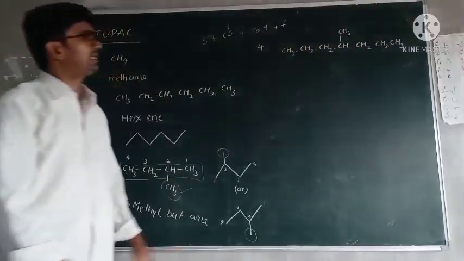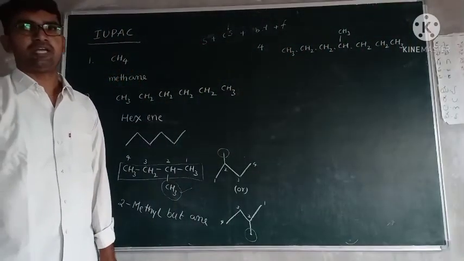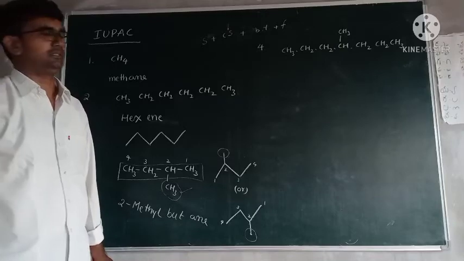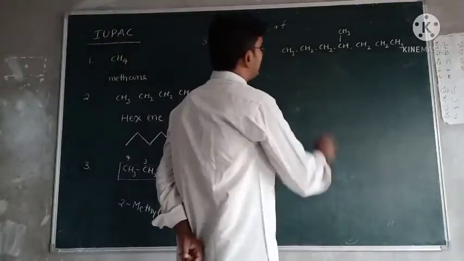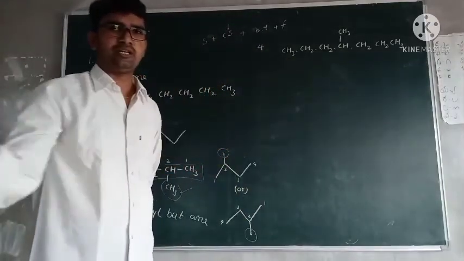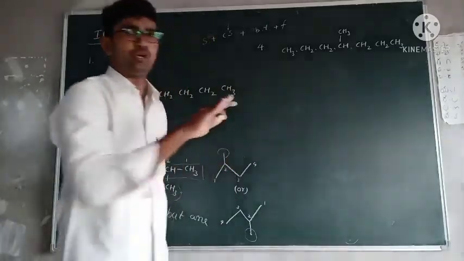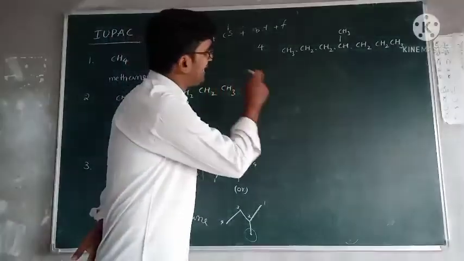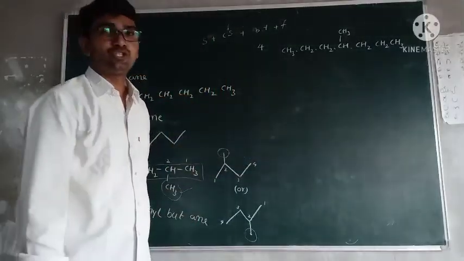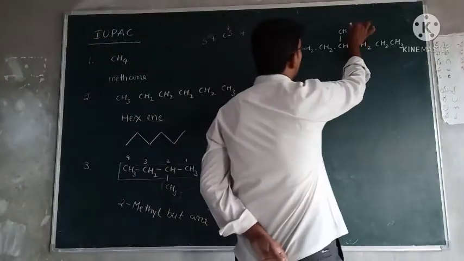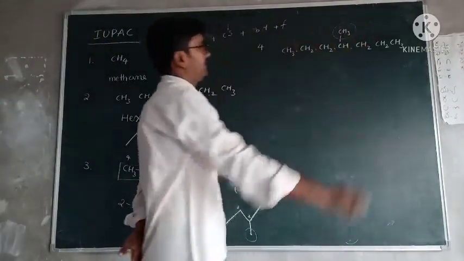Right. This is the given compound. How can you write the name of this compound? Is there any functional group? No functional group. Is there any multiple bond? No multiple bond. Is there any substitution? As it is very clear, one substitution is present.